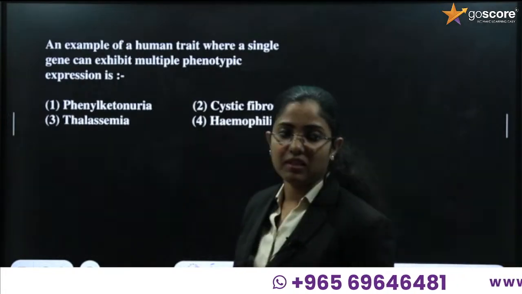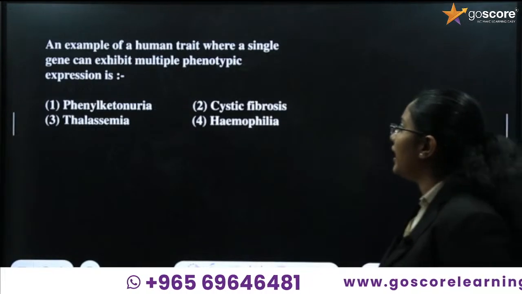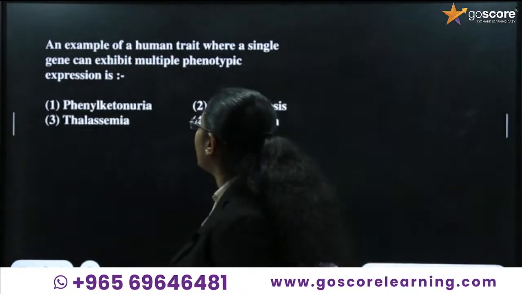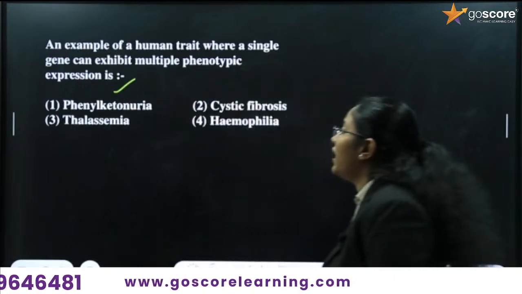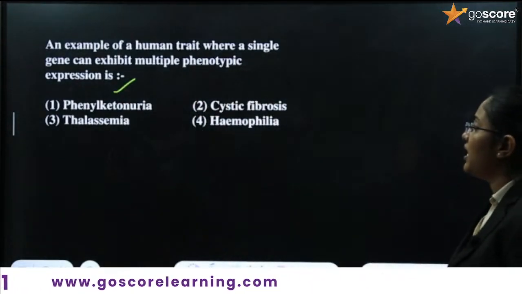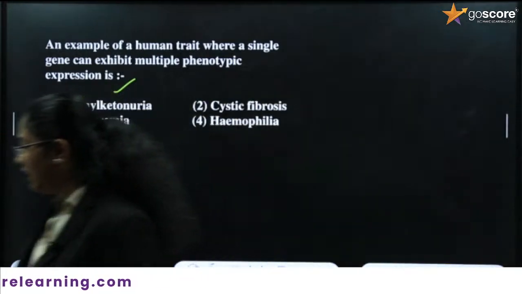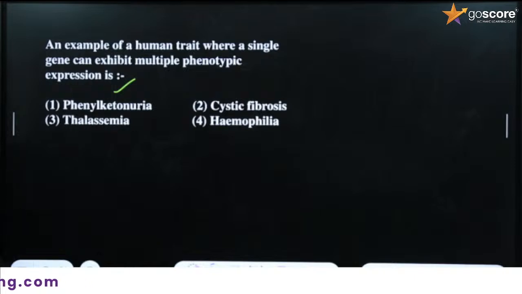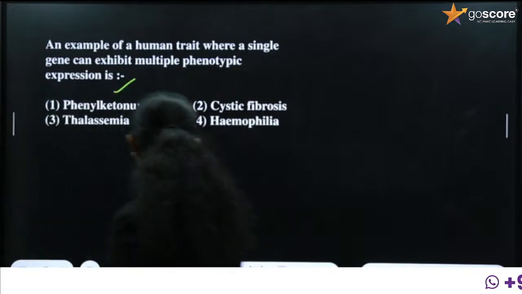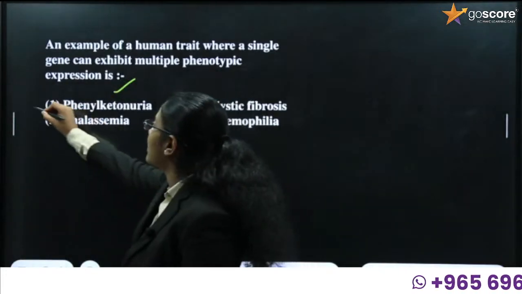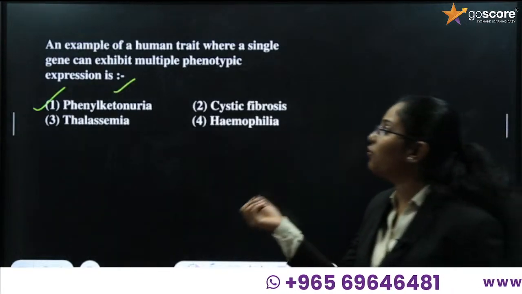Okay, so next question. What is the next question? An example of human trait where a single gene can exhibit multiple phenotype expression is given as phenylketonuria, cystic fibrosis, thalassemia, and hemophilia. We have discussed this in the previous question, right? Yes or no? So what is the answer here? The answer here is phenylketonuria. Okay, how is this working?